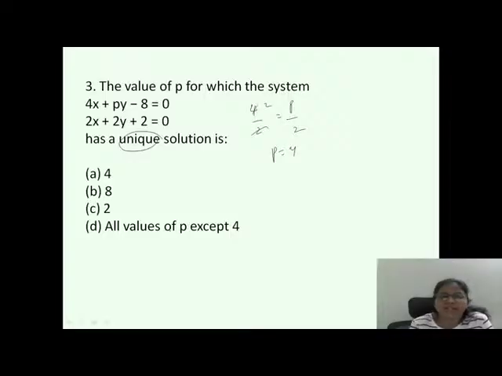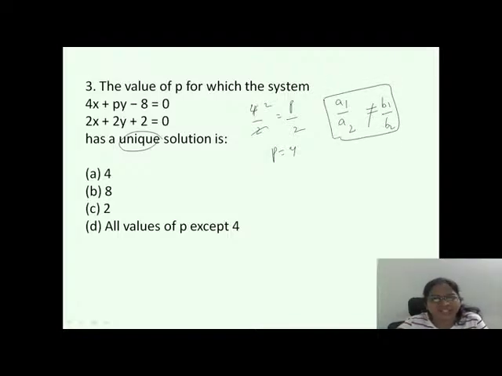Tell me, is this right? So unique solution means what? What is the condition of the unique solution? Unique solution means A1 by A2 is not equal to B1 by B2. Okay. So I was kidding. Most of the times, even I, whenever they ask you to find out P or K, directly feel like, okay, I have to equate it and find out. No. See the condition. Unique solution means the condition is A1 by A2 is not equal to B1 by B2.